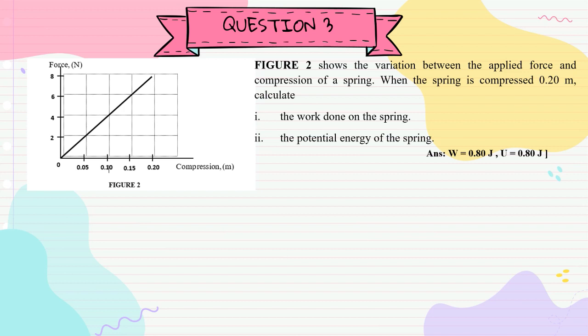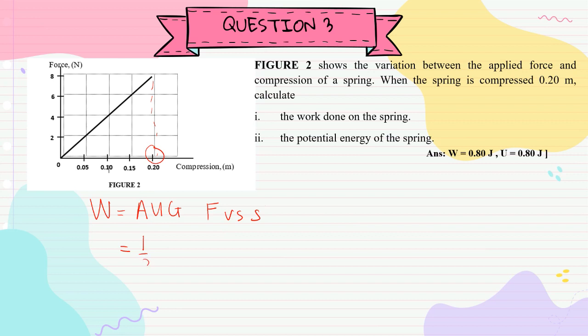Okay, for question 3, figure 2 shows the variation between the applied force and compression of a spring. When the spring is compressed 0.2 meter, calculate the work done on the spring. Okay, as I told you before, work done is also equals to area under graph F against S. So for this equation, work done is equals to, you want to determine work done for compression 0.2.